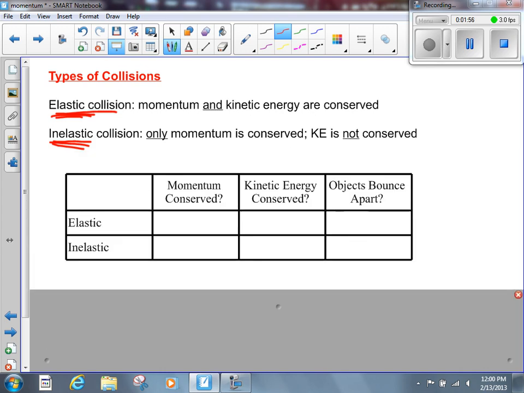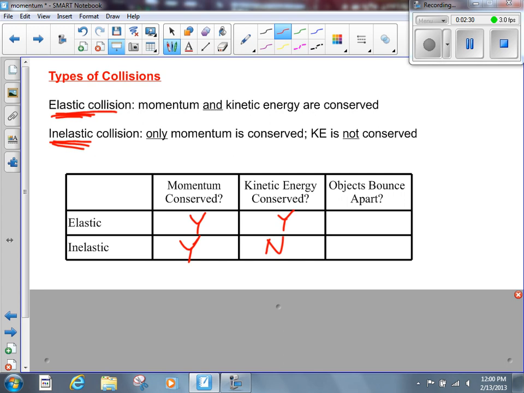Got a little chart to summarize it here. Is momentum conserved in an elastic collision? The answer is yes. What about an inelastic collision? Yes. Momentum is always conserved as long as we have an isolated system. What about kinetic energy? Elastic, is it conserved? Yes. That's how we define an elastic collision, a collision in which kinetic energy stays the same. What about an inelastic collision? We'd say no for this one, right? Kinetic energy is lost in an inelastic collision.